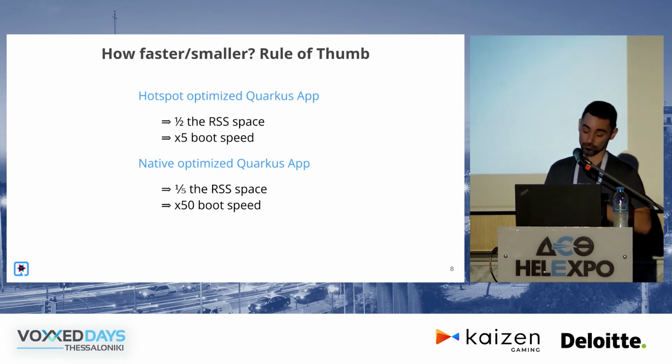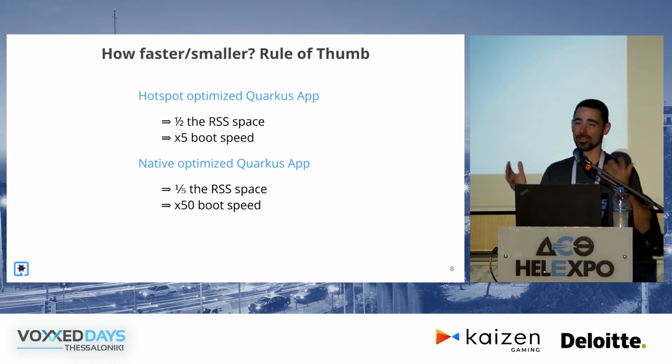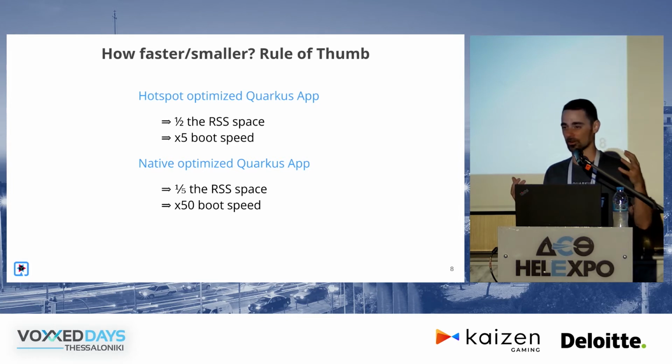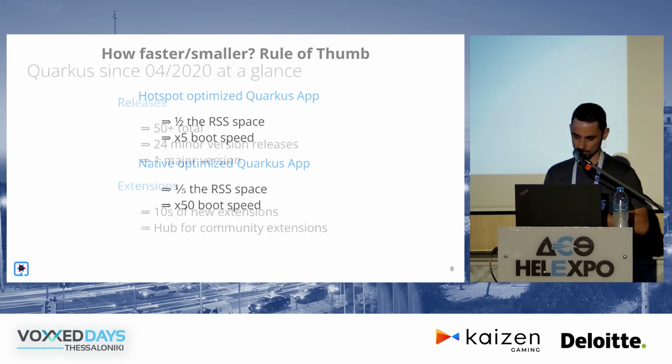That's for JVM. If you take the optional step to go to native, then things get even more crazy. You can see a fifth of the memory usage, and a 50 times speedup means that a lot of times your application is going to start in tens of milliseconds instead of, let's say, 2, 3, 5 seconds.